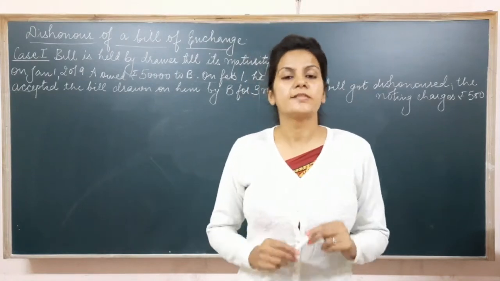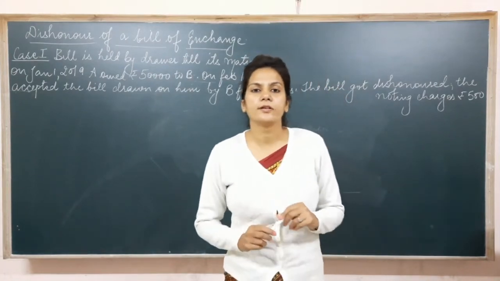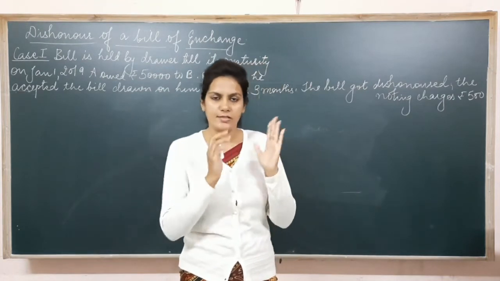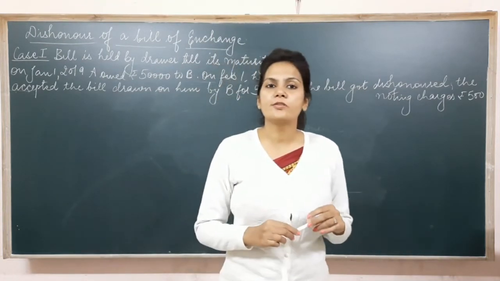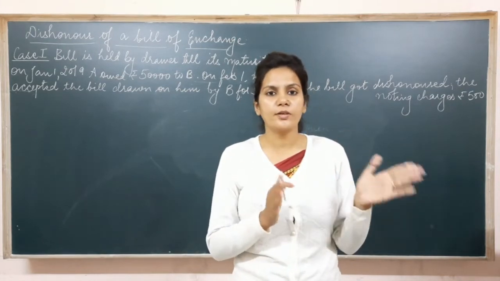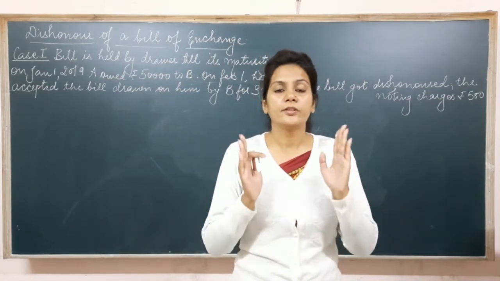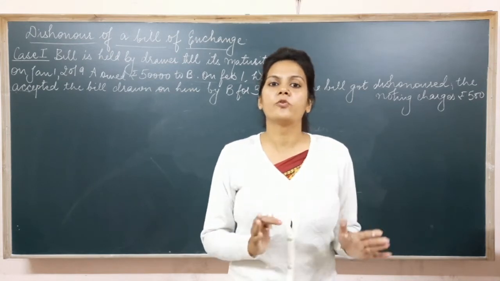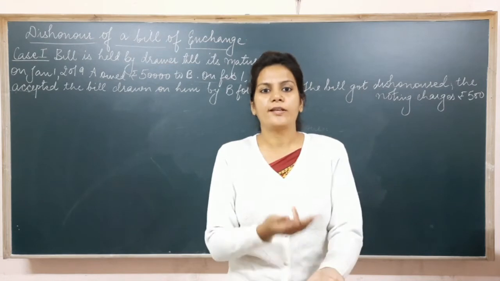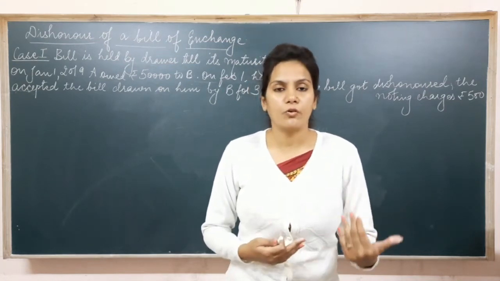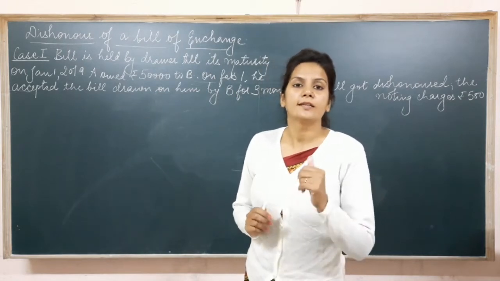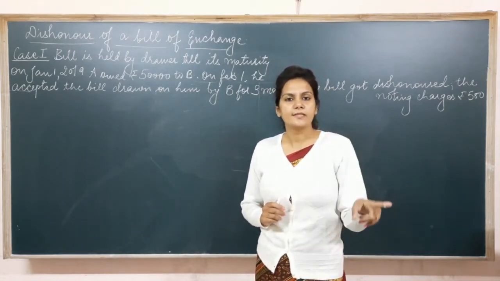About the case when the bill gets dishonored. There are three different cases under this main head, right? Dishonor of bills of exchange means when the drawee refuses to make payment of the bill to the drawer. When the drawee, on the due date or before the due date, expresses his intent to the drawer that he is not going to make payment to him due to any reasons, then in that case the bill gets dishonored.